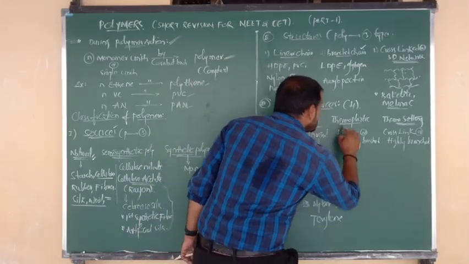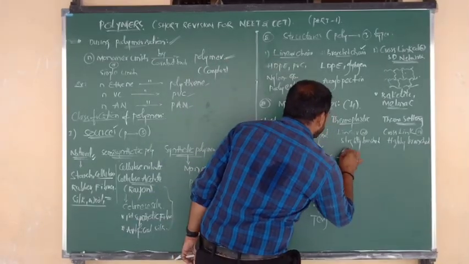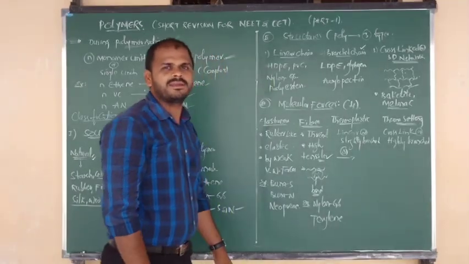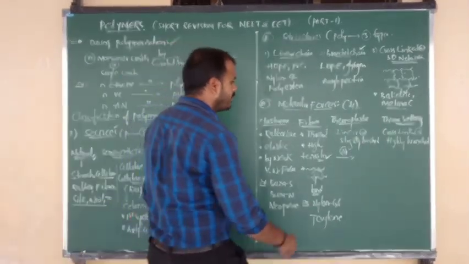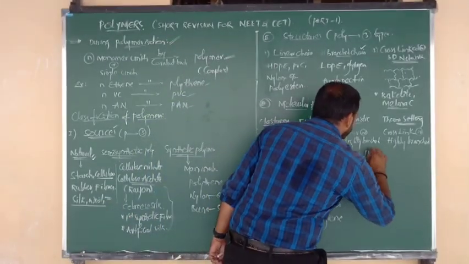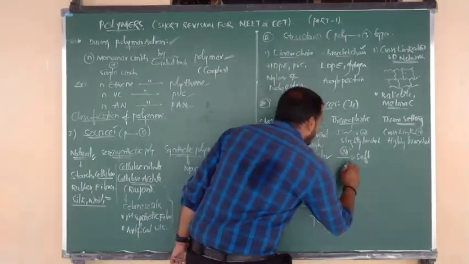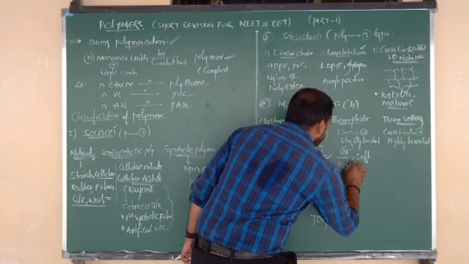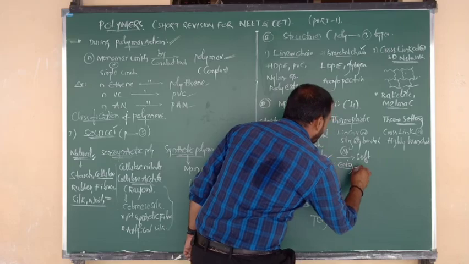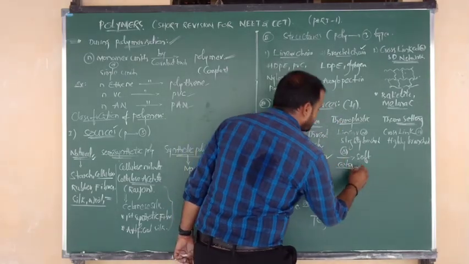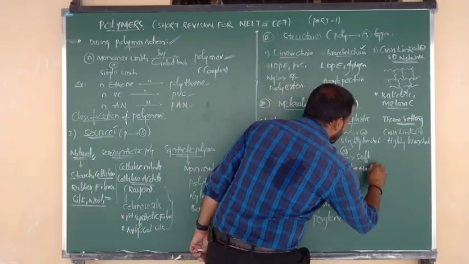Good. Thermoplastic polymers, upon heating by giving temperature, become soft. Again upon cooling they become what, beta? Hard.